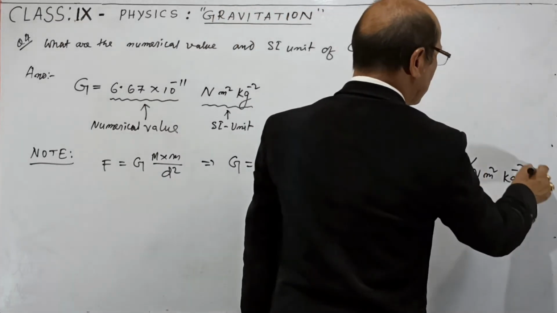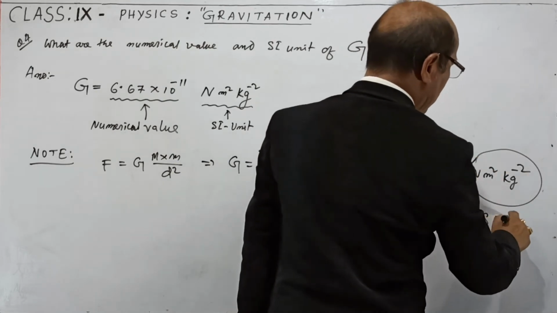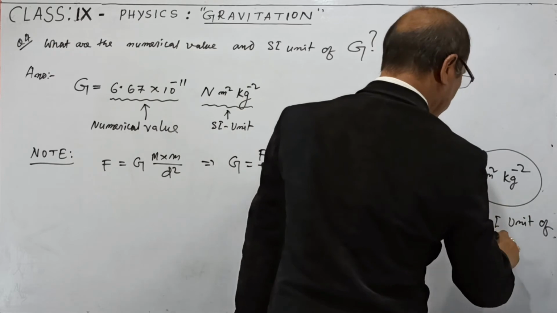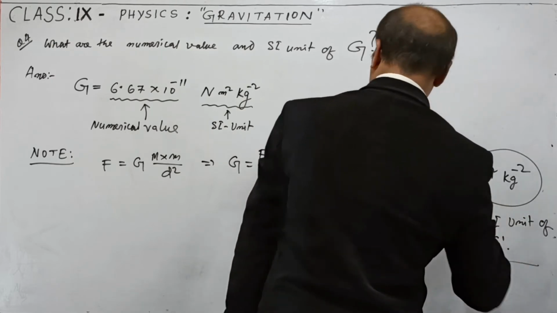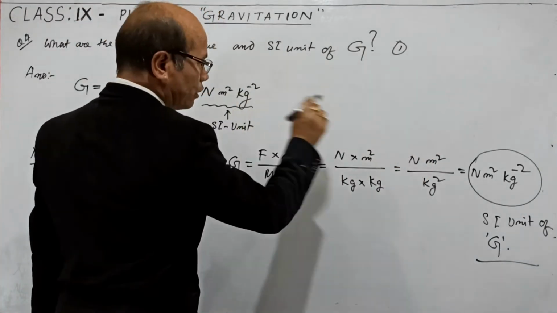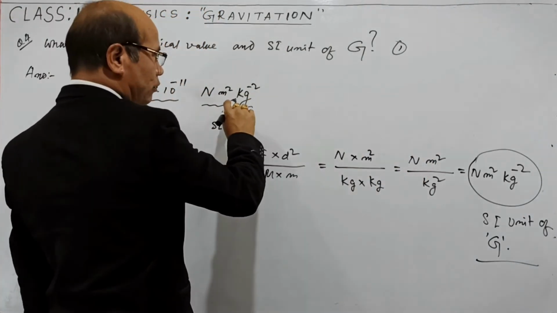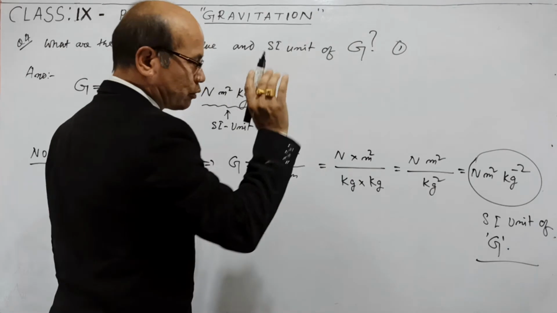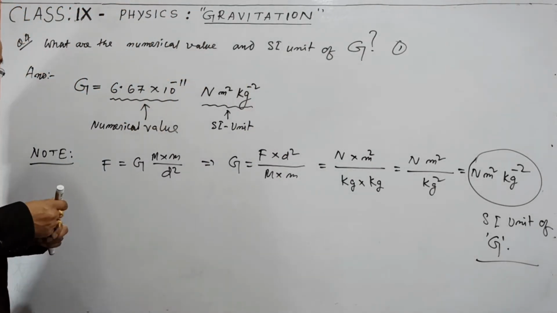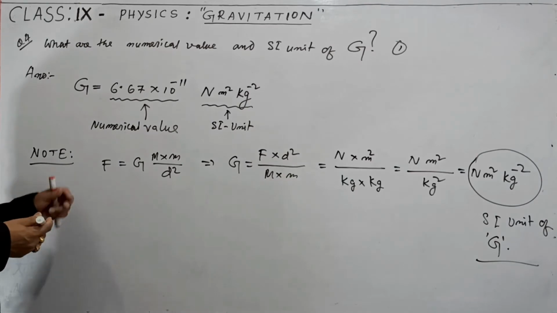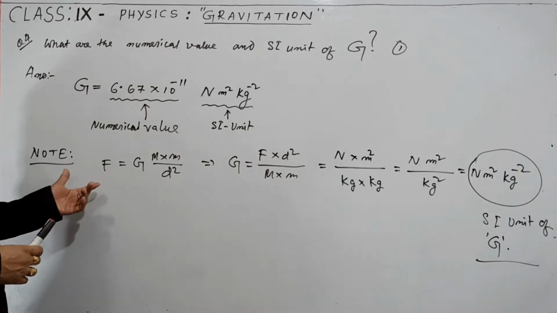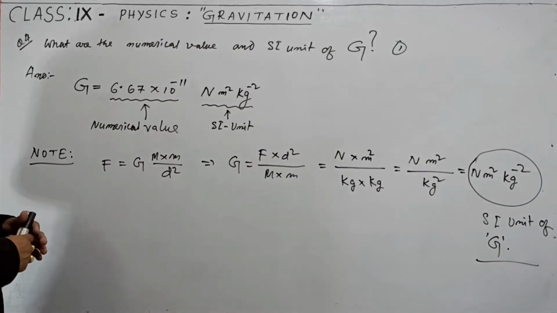So this is the SI unit of G, like this. You compare this and this, same: Newton, meter square, kilogram to the power minus 2. Like this, every unit is derived from the corresponding equation or the corresponding expression.